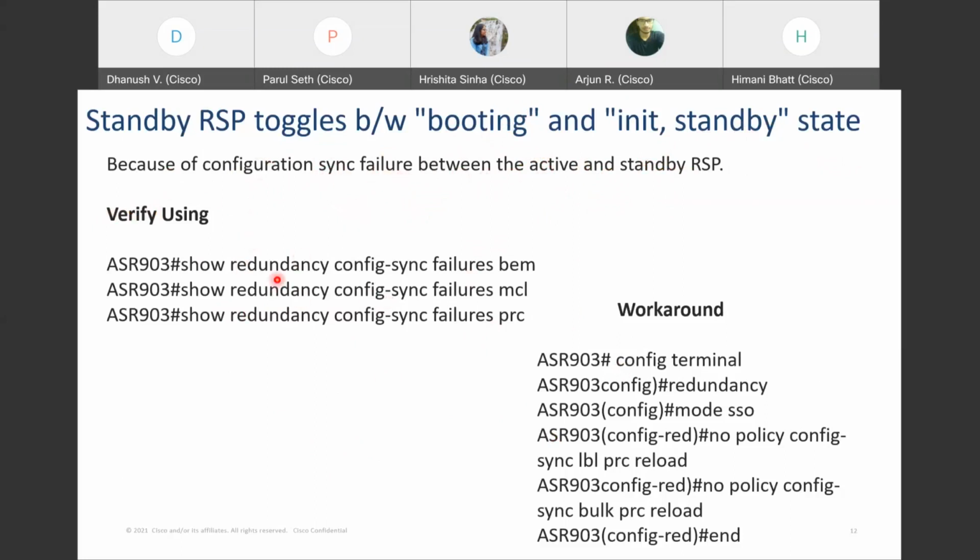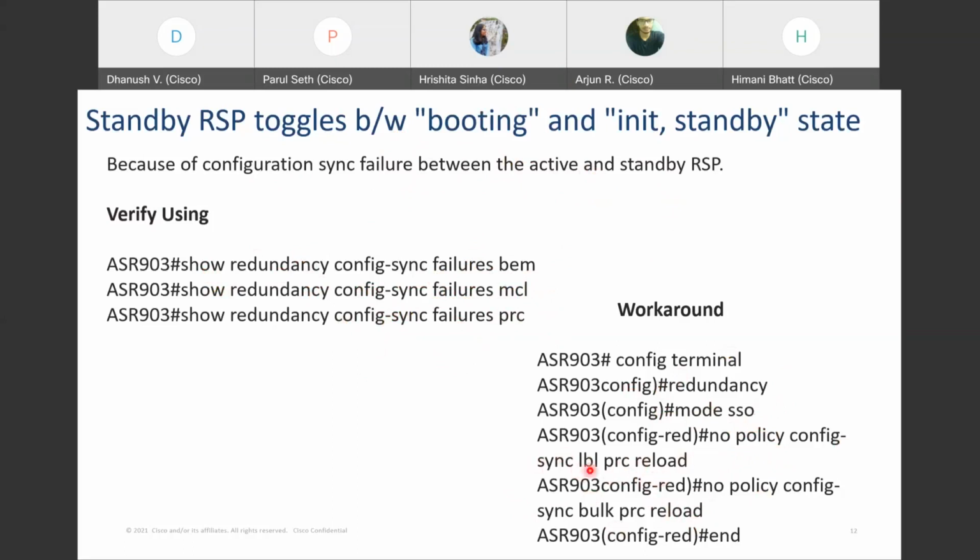So in that case, you have to verify using these three commands: show redundancy config-sync failures bem, mcl, and prc. If there is a failure output, then this is the problem causing the toggle between booting and init standby. In that case, there's a workaround. You have to go to the SSO terminal mode and execute two statements: process restart or reload for LBL and PRC.